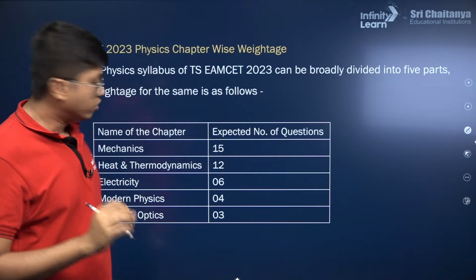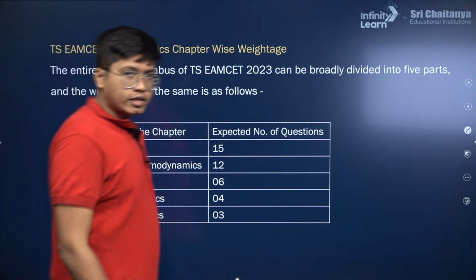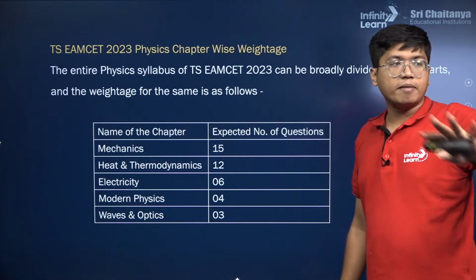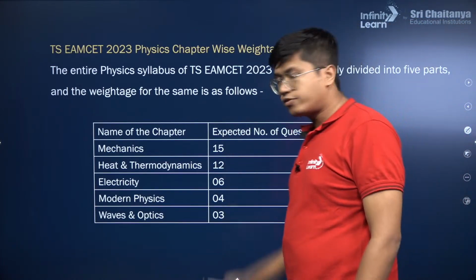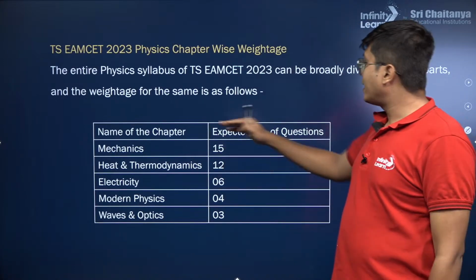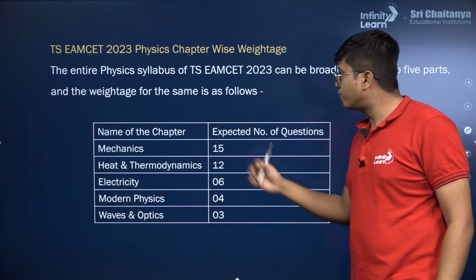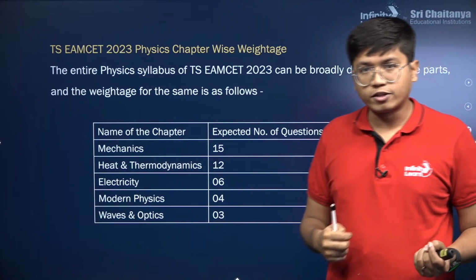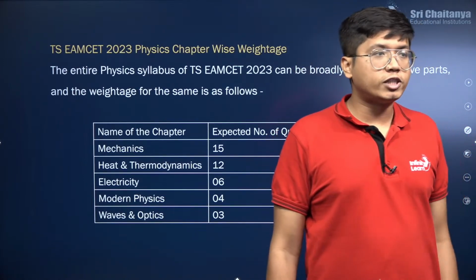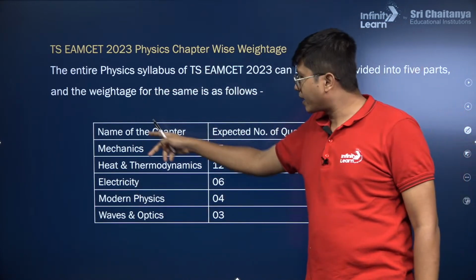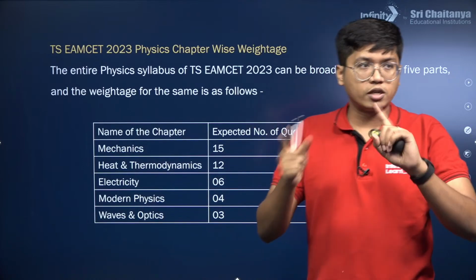Follow the state board. So here is the weightage, and mainly, as you can see, mechanics, just like in JEE Mains, gets the highest weightage, 15 marks, followed by heat and thermodynamics, which gets 12 marks. Then electricity, modern physics, and waves and optics come after that. This is a bit different from JEE Mains, because in JEE Mains, electricity is again pretty high. Mechanics and electricity become almost the same weightage.